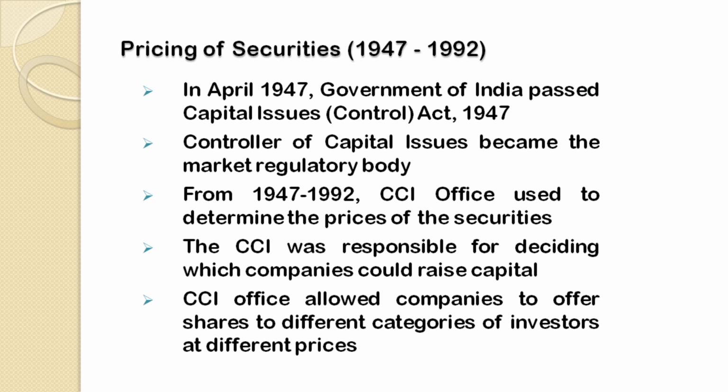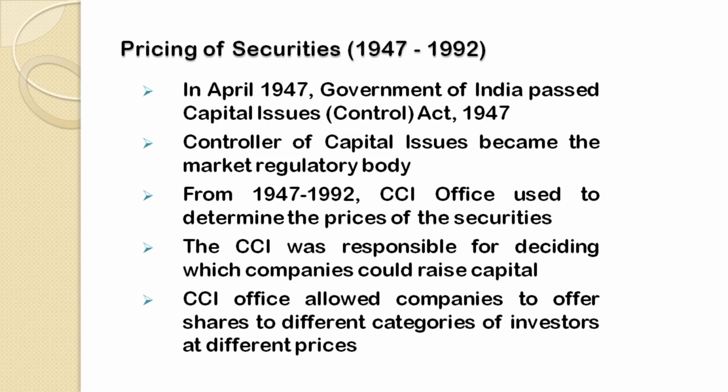Now, the CCI office used to allow the companies to offer their securities to different categories of investors at different prices. That means whether a company will offer its securities in the primary market or not was to be decided by the CCI office. It used to grant a specific price to the companies, and it used to grant permission to the companies that you are permitted to float your securities in the primary market. After taking approval from the CCI office only, the companies were permitted to float their securities. Otherwise, no company was permitted to float their securities.